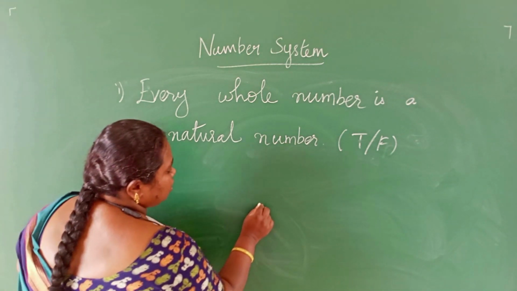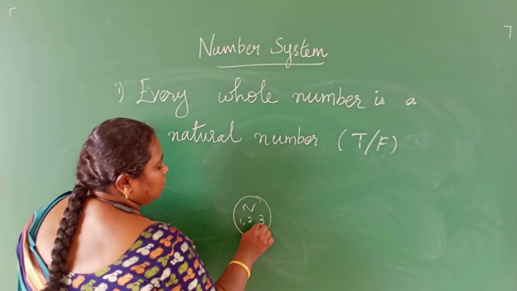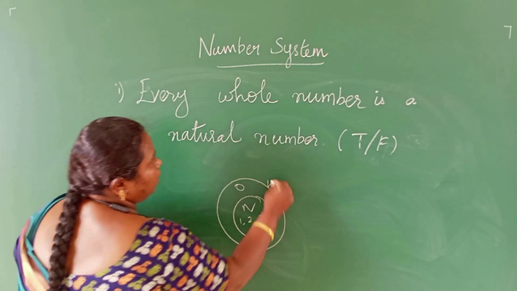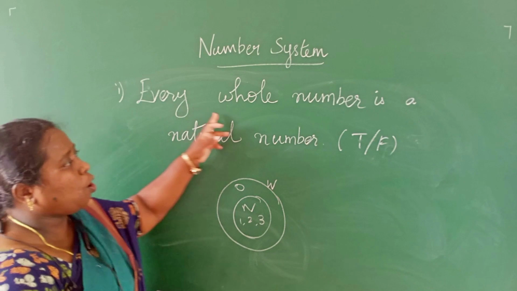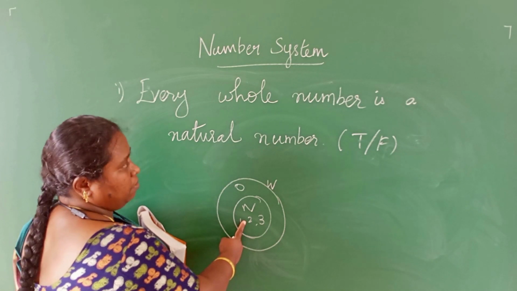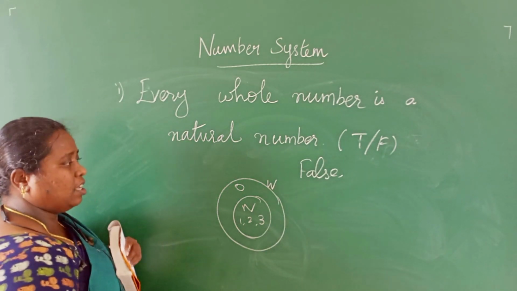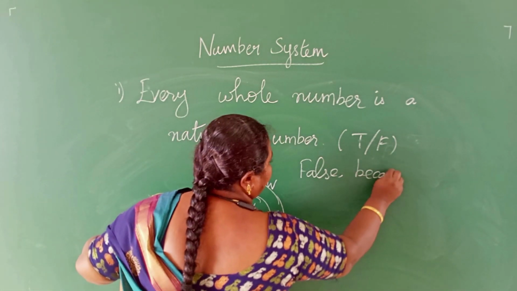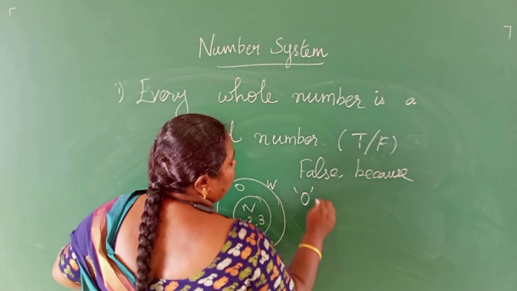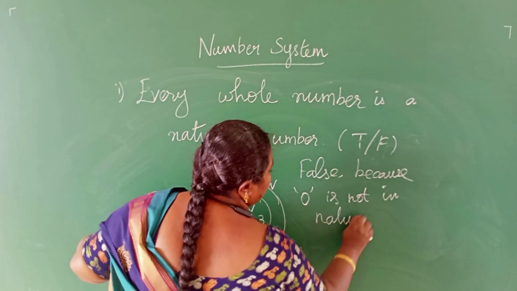We know the number system. First one is natural number, which is having 1, 2, 3. If we include 0, that is called the whole number. They have told every whole number is a natural number, but 0 is not in natural number. So the statement is false. Why? Because the number 0 is not in natural number.